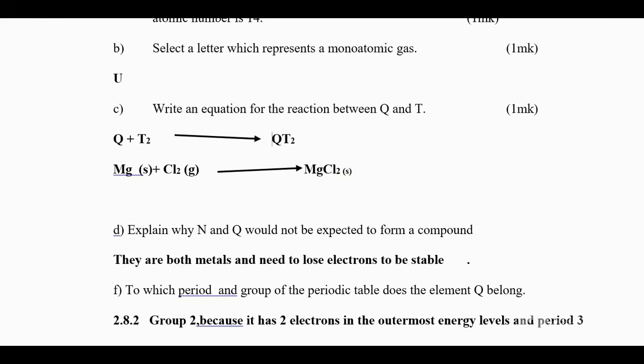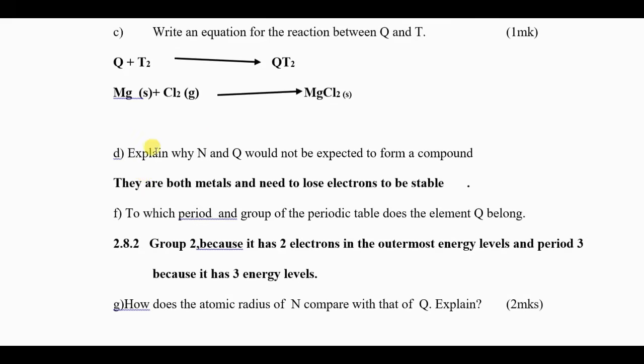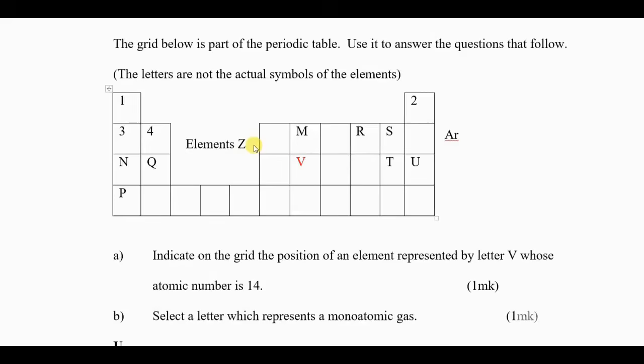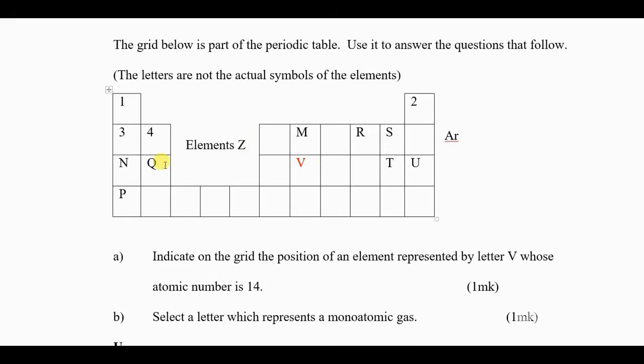You have written the equation the way it is expected, then ensure you write the status. So the most important thing is to understand the periodic table. You must know that the first one is hydrogen, atomic number 1, then you write the atomic numbers. By now you should know that U is atomic number 18 and P is atomic number 19.